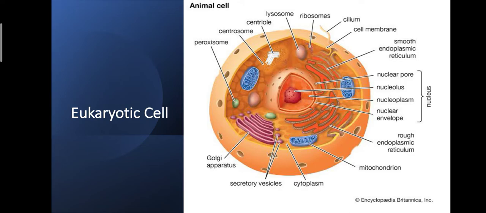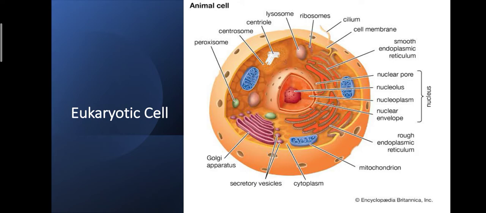The fluid which is present in the nucleus is called nucleoplasm. Another comparative study you can remember here: the pH of cytoplasm and nucleoplasm is different. The pH of cytoplasm is neutral, but the pH of nucleoplasm is slightly acidic. Why has this happened? Due to the presence of nucleic acid. DNA and RNA are the nucleic acids, na? So a higher concentration of nucleic acid is present in nucleoplasm. That's why its pH is slightly acidic. This is the important thing. So this is the structure of eukaryotic cell. This is the typical structure of eukaryotic cell.